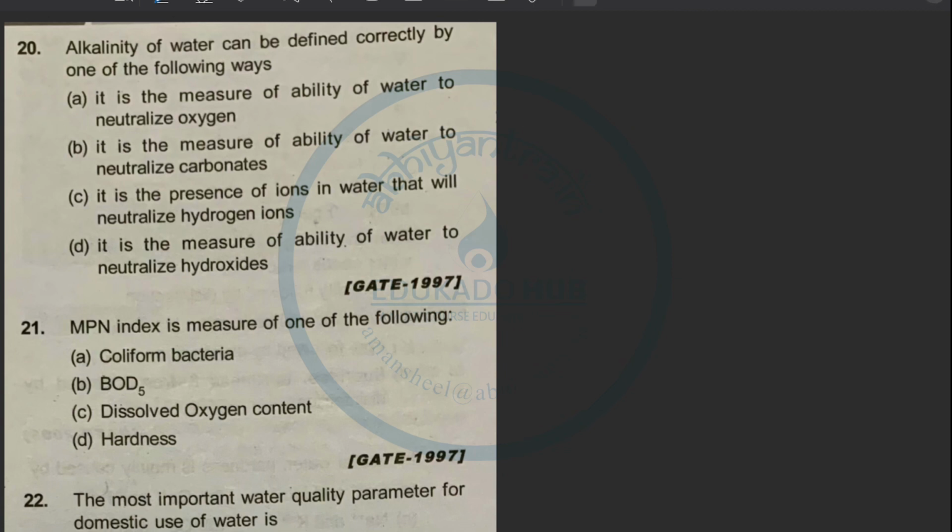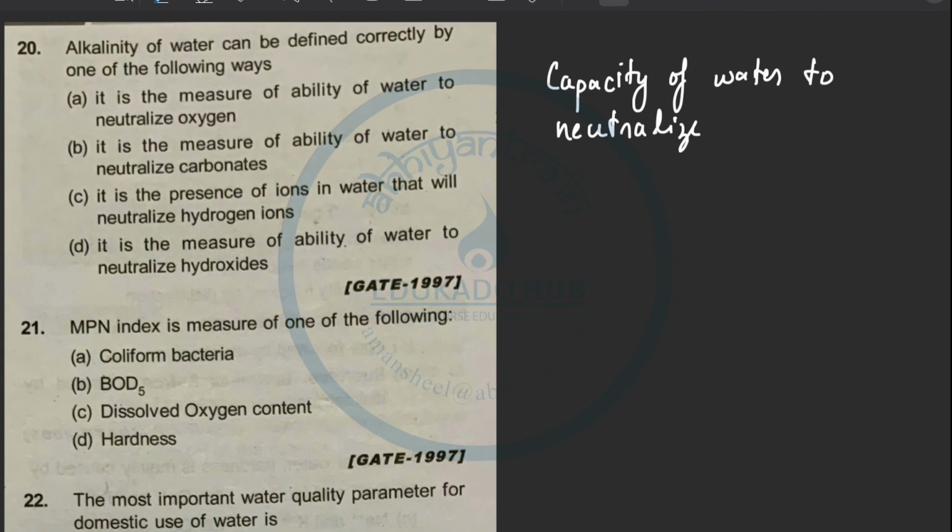So, alkalinity is the capacity of water to neutralize the acid. It is the capacity of water to neutralize any acid solution.